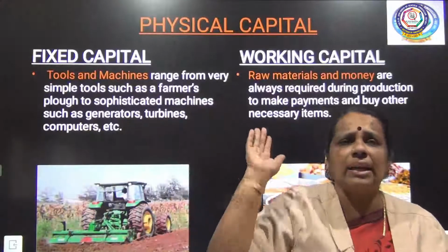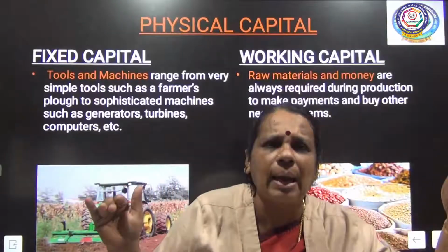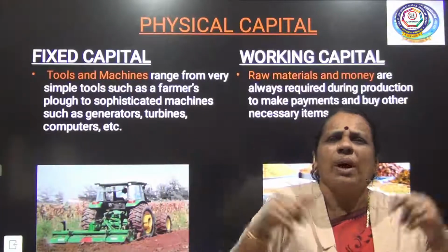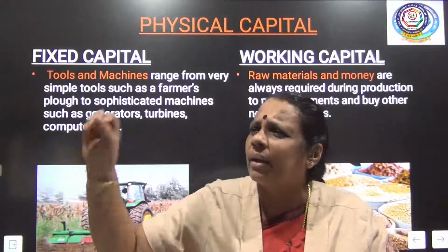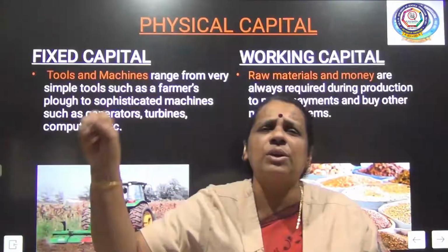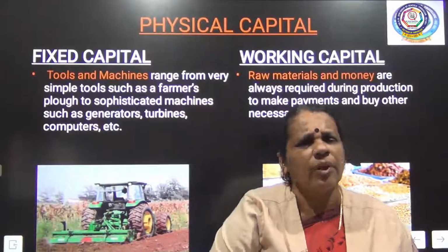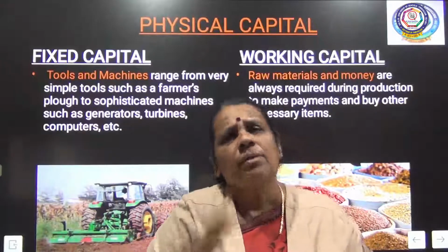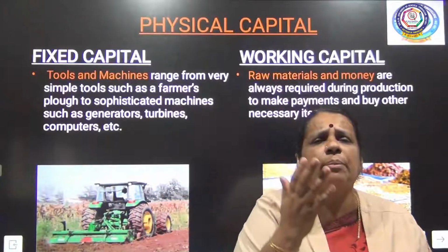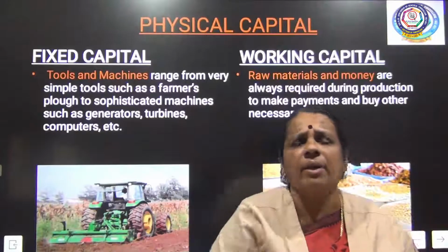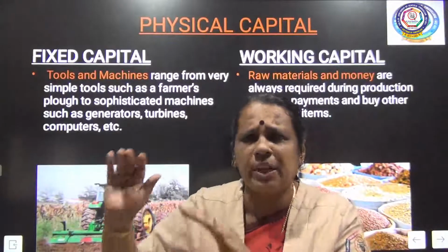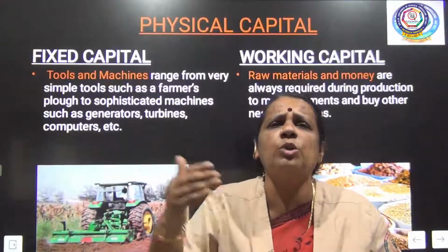Physical capital has again been divided into two. What are they? Fixed capital and working capital. What is fixed capital? Capital, money already fixed in certain machines, tools, etc. For an ordinary farmer it is a wooden plough. For landlords it can be a tractor, a thresher, a harvester, whatever it is. The investment is already made on that. Again and again they are not going to spend for that.